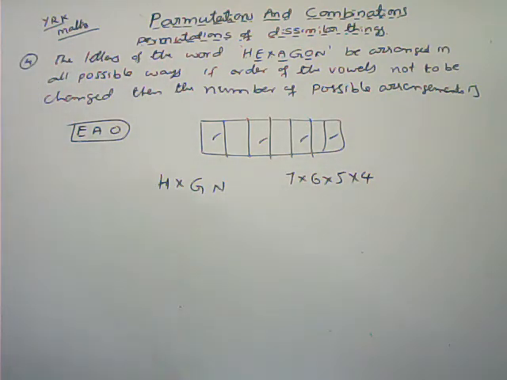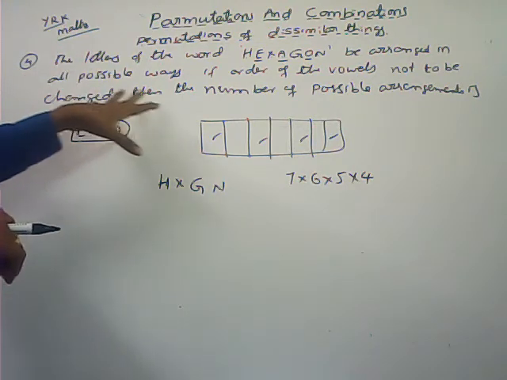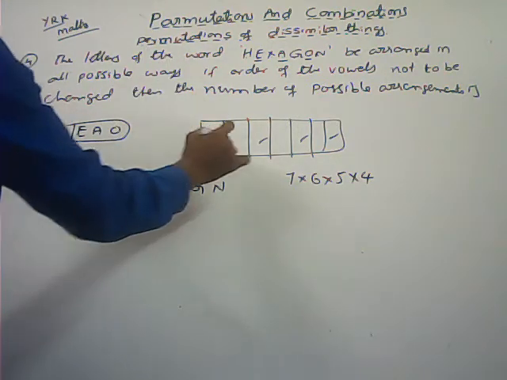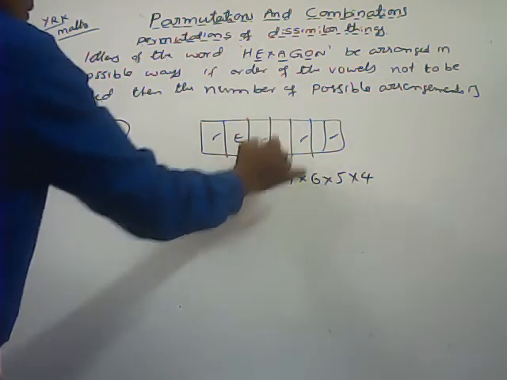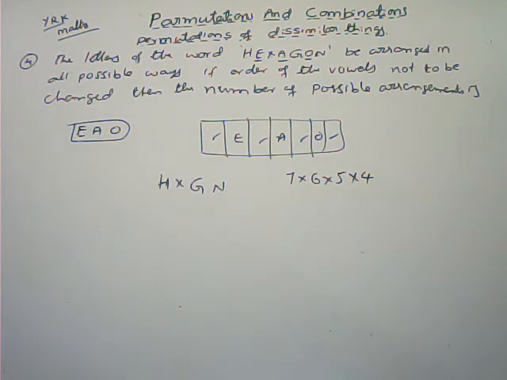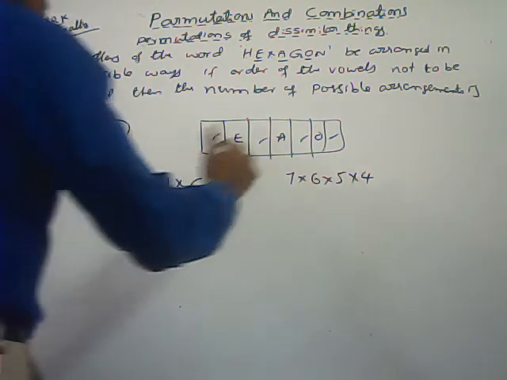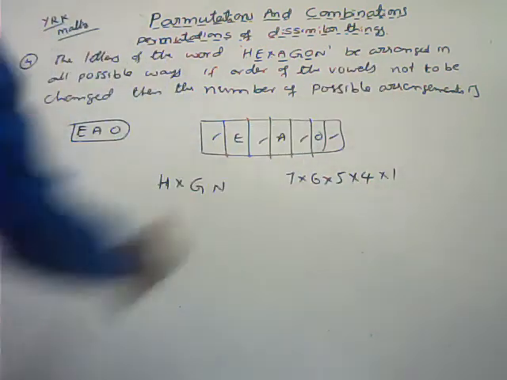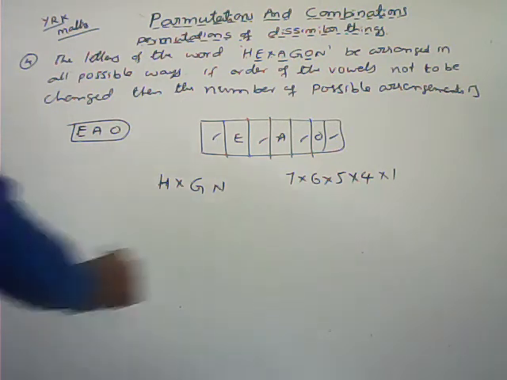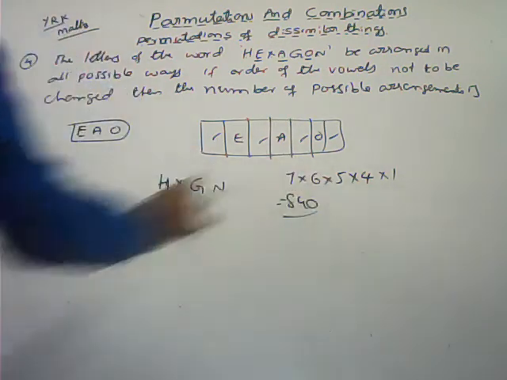In the 3 boxes, what they are saying is the order of the vowels should not be changed. So in the first blank place you put E, in the second blank place A, in the third blank place O. So here also we get the order E, A, O. That can be done in only one way. So 7 into 6 into 5 into 4. You can multiply. The options given are 1680, 840, 420, 8 factorial by 2 factorial. If I multiply these, we get the second option, that is 840.